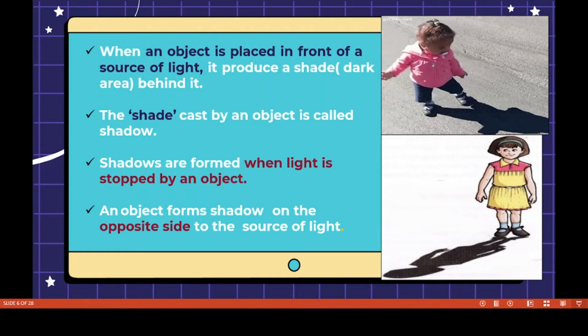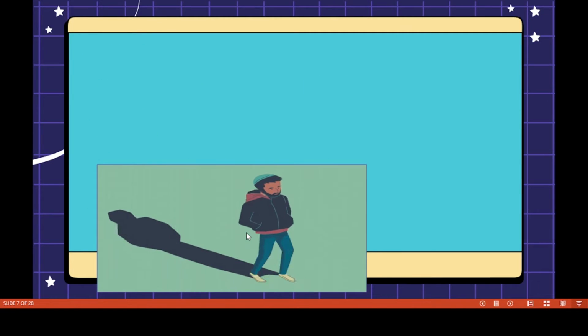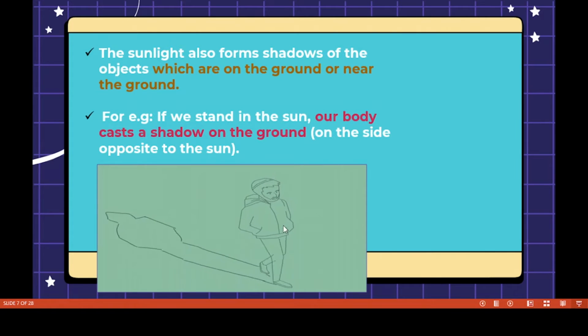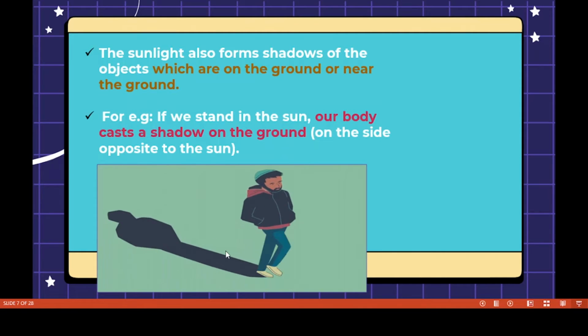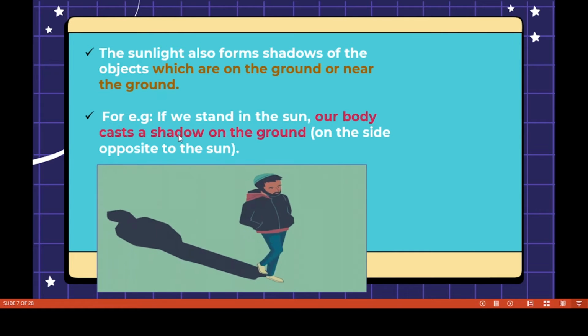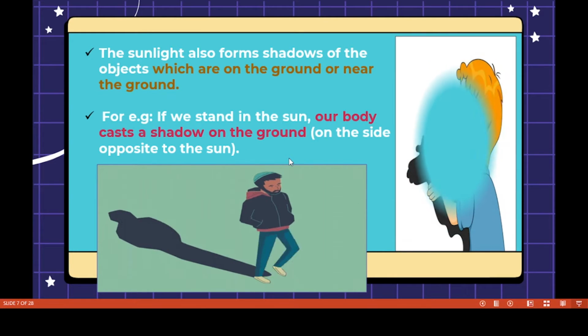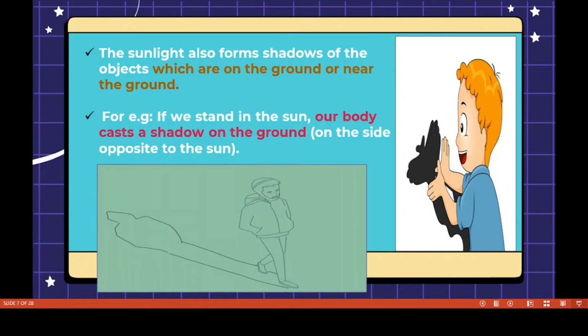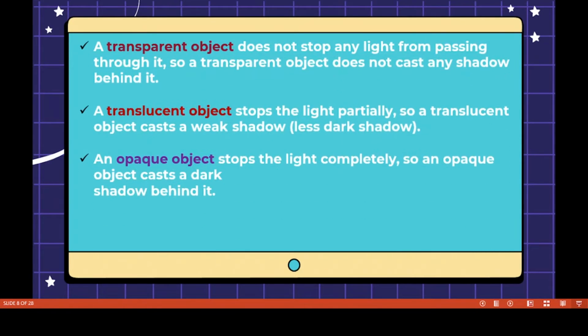The shade cast by an object is called a shadow. Shade means dark area. Shadows are formed when light is stopped by an object. An object forms a shadow on the opposite side to the source of light. This man is walking, and the shadows are also behind him. Sunlight forms shadows of objects on the ground or near the ground. For example, if we stand in the sun, our body casts a shadow on the ground on the side opposite to the sun.